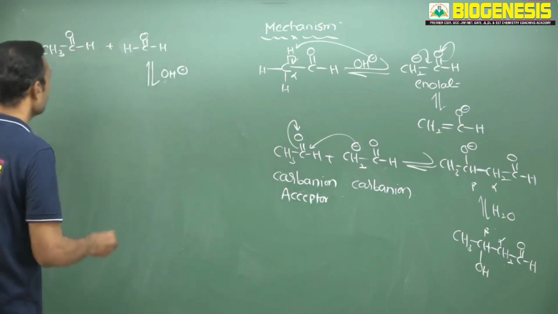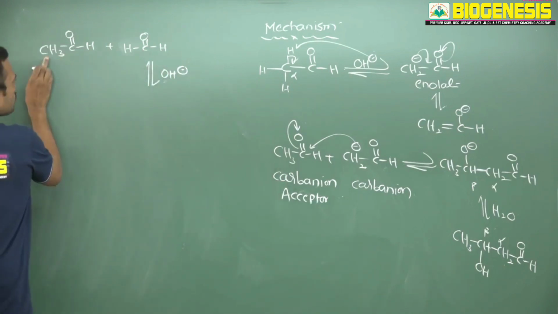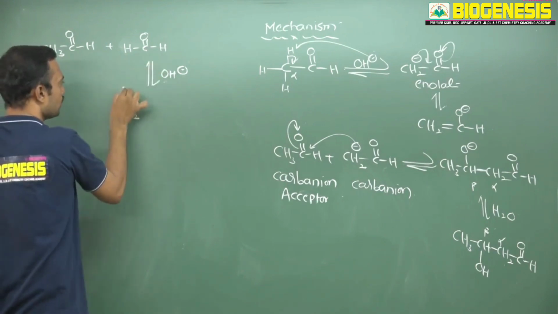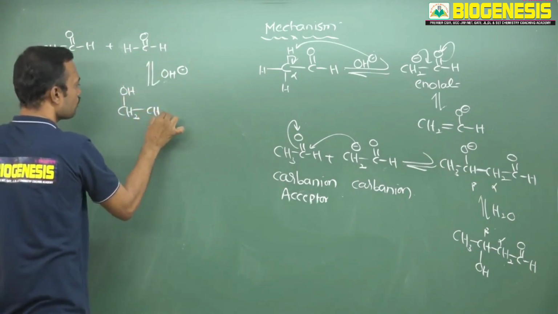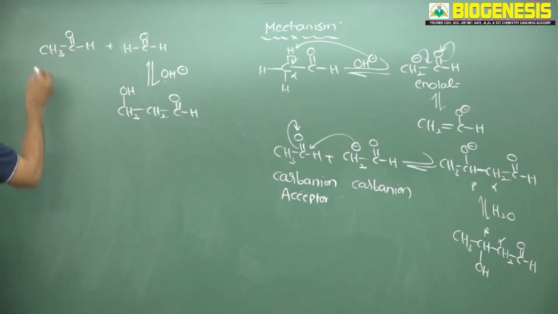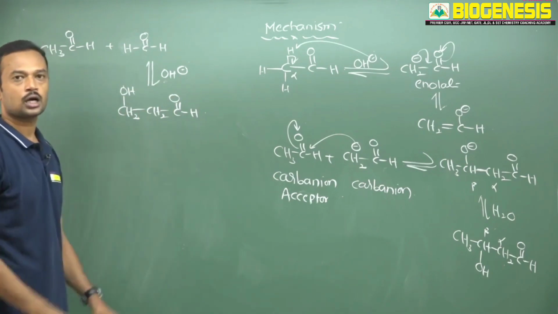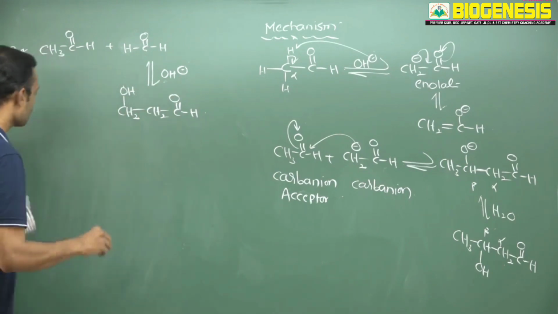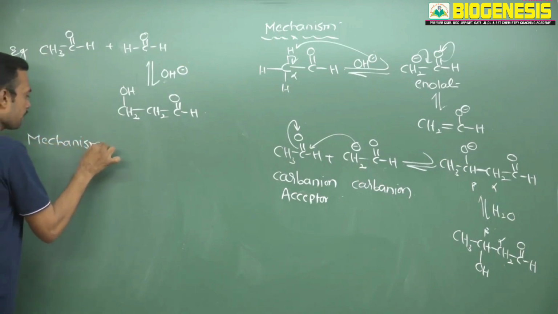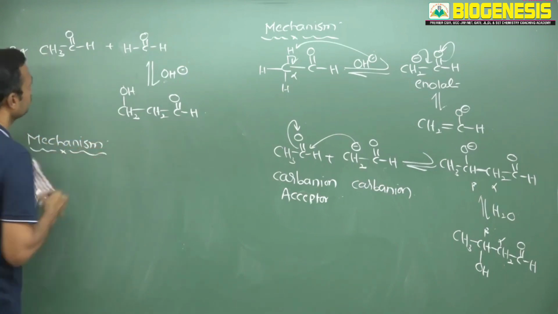Okay. So here see, once you generate it here, it will attack here. Now finally this is CH2 and this becomes OH. Now this alpha carbon and here C double bond OH. Now observe this reaction. This is called cross aldol. Condensation between two different carbonyl groups is called cross aldol. Now see, I will explain the mechanism for this so that you can understand this reaction very easily.